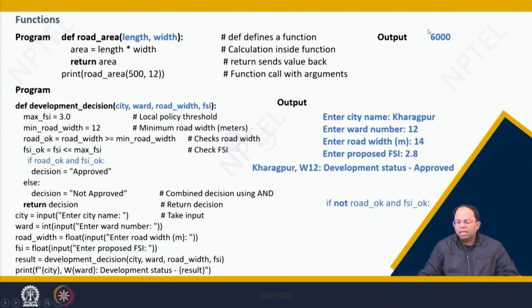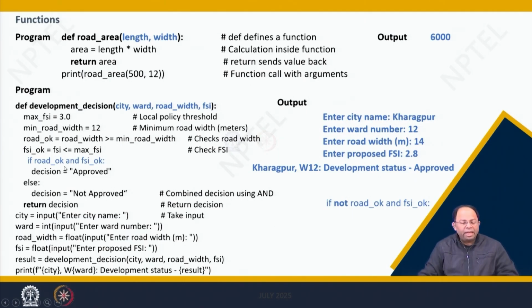So, over here I entered the city name as Kharagpur, then entered the ward number as 12, then entered road width as 14, which is higher than 12 definitely. So that means it will be approved, and then entered the proposed FSI 2.8, which is lesser than 3. So when the function is being called, automatically it checks, and if road_OK and FSI_OK is true, then the decision is approved, and now we find our decision to be approved, and that is eventually getting printed using the f-strings here.